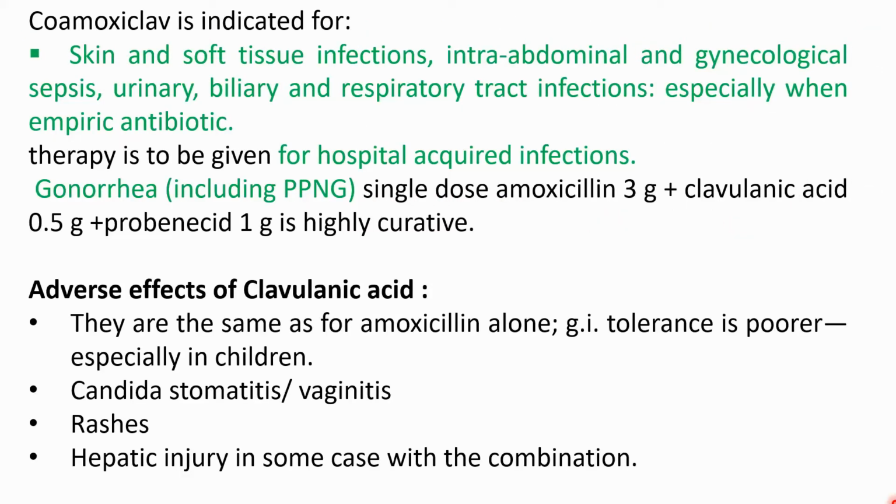Here on the screen you can see the therapeutic uses of clavulanic acid when given in combination with other antibiotic drugs, like skin and soft tissue infection, intra-abdominal and gynecological sepsis, urinary and biliary and respiratory tract infection. And here doses are mentioned. You can see how these drugs are given along with amoxicillin.